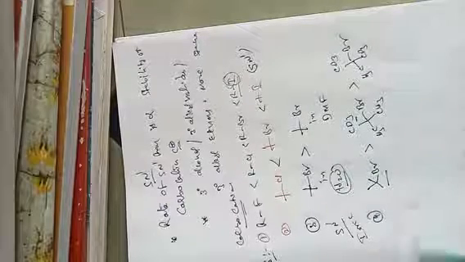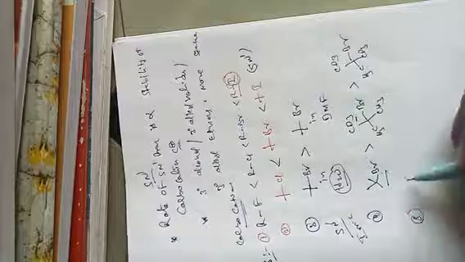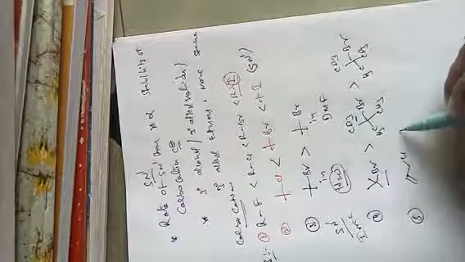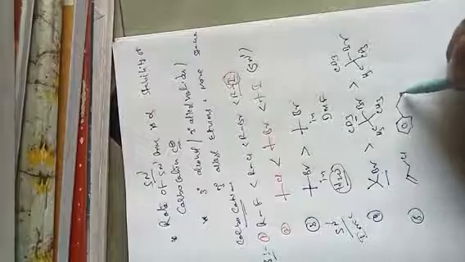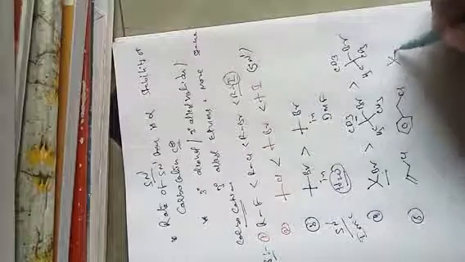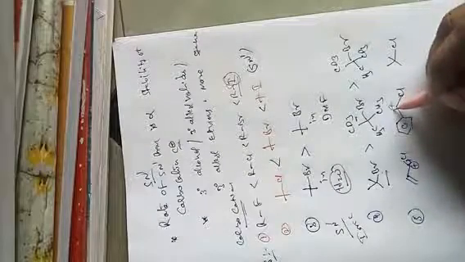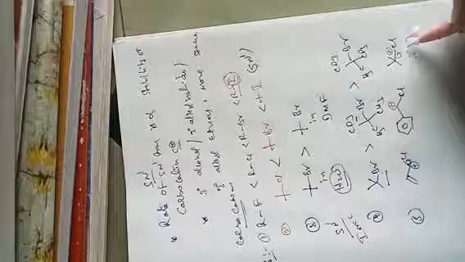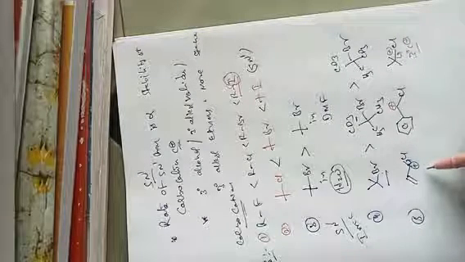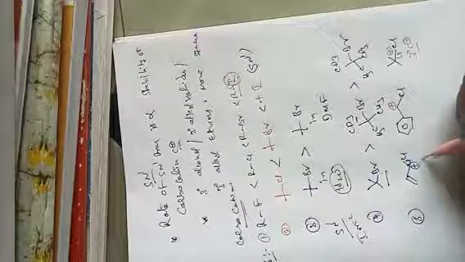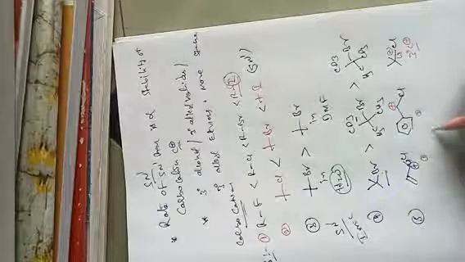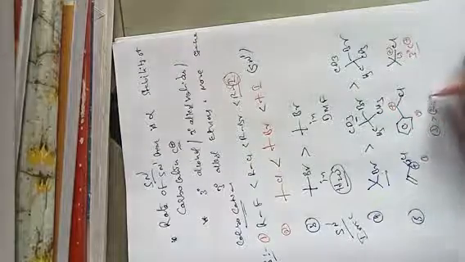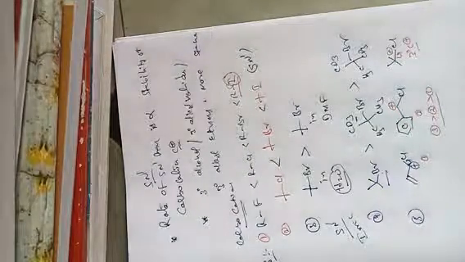Another example, the fifth one: allyl chloride, benzyl chloride, and tertiary butyl chloride. Now you can see the allylic carbocation, the benzylic carbocation, and the tertiary butyl carbocation. The tertiary butyl carbocation is more stable than allylic and benzylic. So what is the order of reactivity towards SN1 reaction? The third one, tertiary, followed by benzyl, then allyl. This is the order of reactivity.